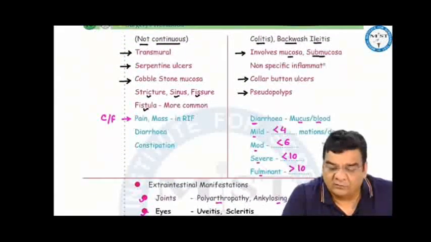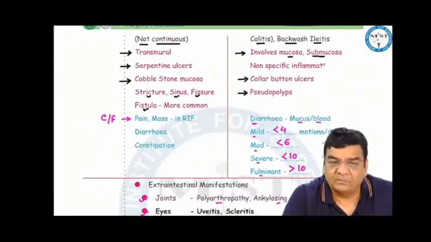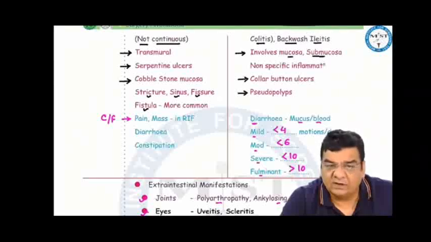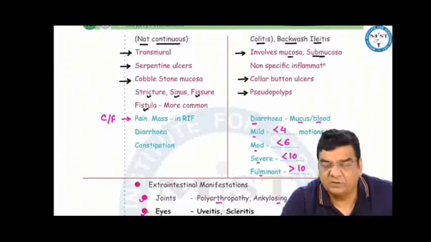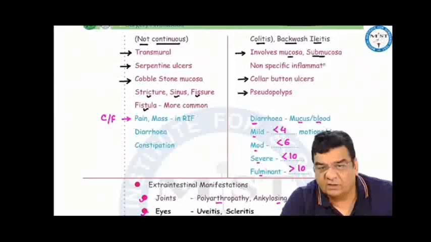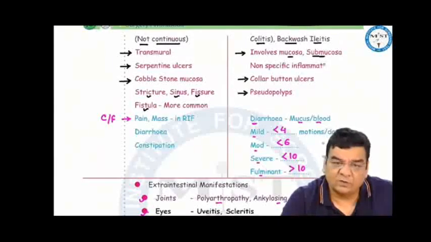Crohn's disease, pathologically, it involves all the layers of the intestine. It is transmural. While ulcerative colitis only involves the mucosa and superficial submucosa. In Crohn's disease, we find non-caseating granulomas, while in ulcerative, there is non-specific inflammation. Crohn's disease, we find serpentine ulcers, ulcerative colitis, collar button ulcers. Crohn's disease, cobblestone mucosa, ulcerative colitis, pseudopolyps. The risk of stricture, sinus, fissure, fistula is more in Crohn's disease.